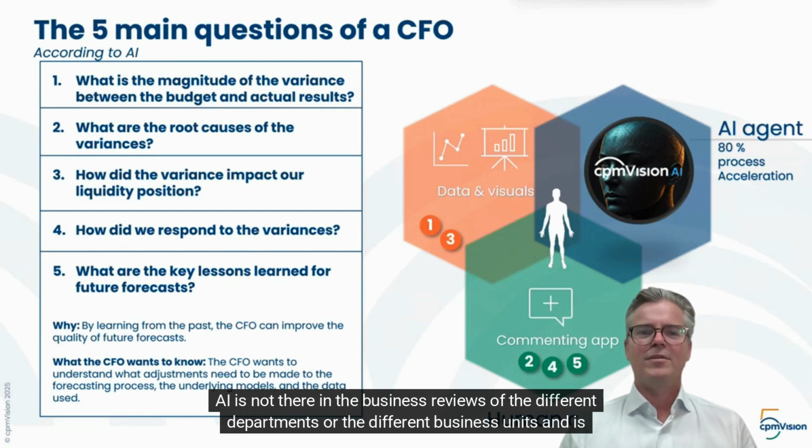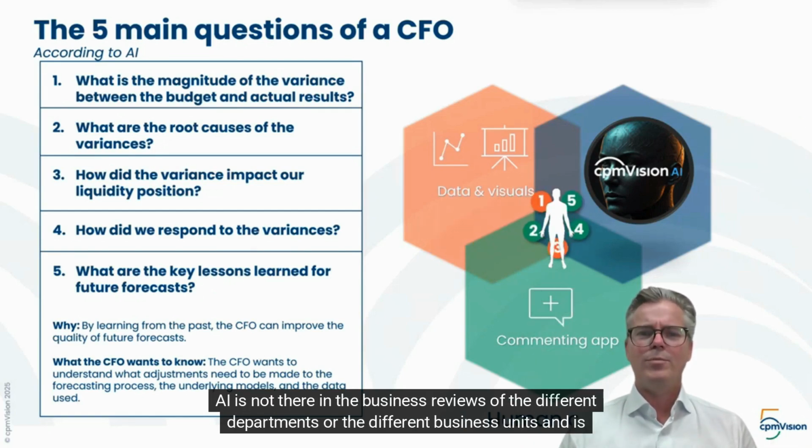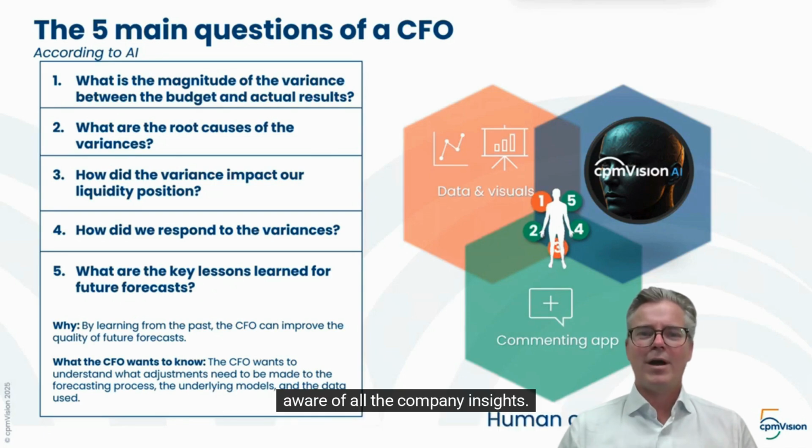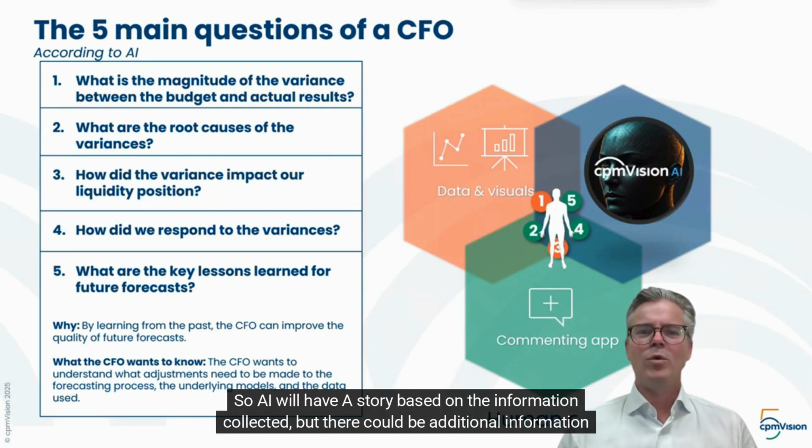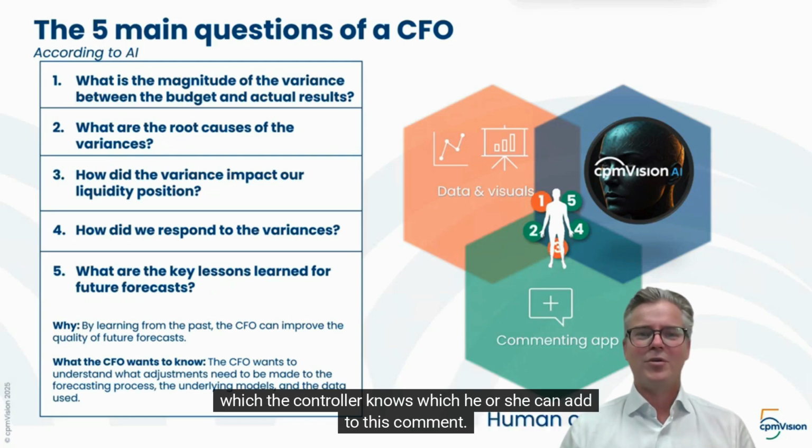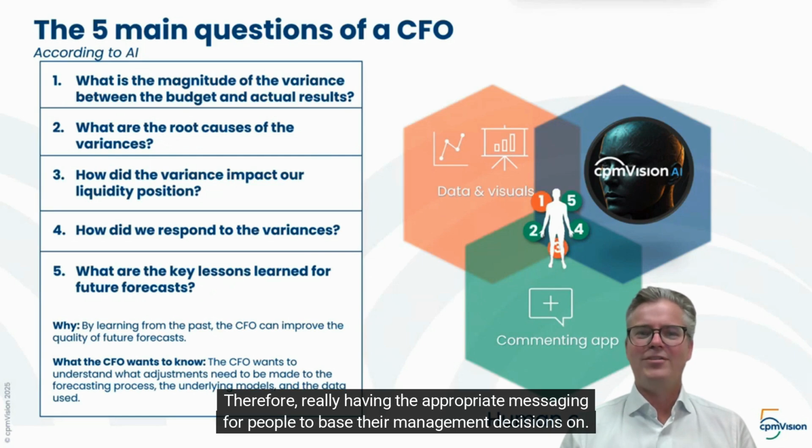AI is not there in the business reviews of the different departments or the different business units and is not aware of all the company insights. So AI will have a story based on the information collected, but there could be additional information which the controller knows, which he or she can add to this comment. Therefore, really having the appropriate messaging for people to base their management decisions on.